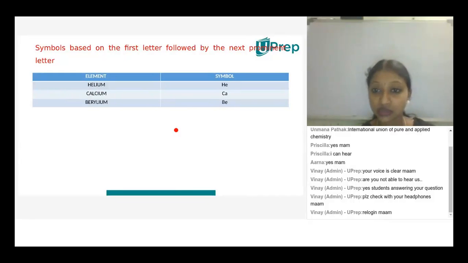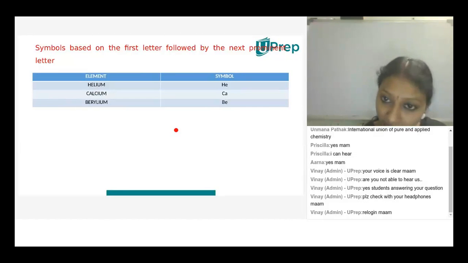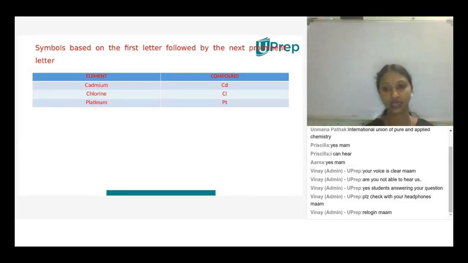So how to present it? This is very, very important. The common mistake I see whenever children present the symbols is that they give the first letter as a capital letter and the second letter also as a capital letter. That's a big mistake. The first letter should always be a capital letter and the second letter should always be a small letter. Understood? Yes or no? Okay. In that consideration, he has given prominence to the second letter.